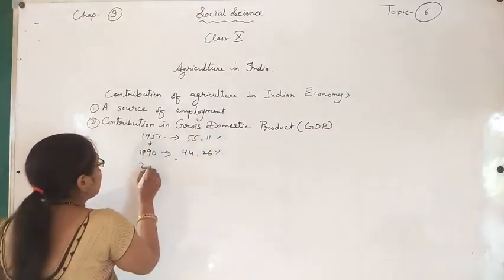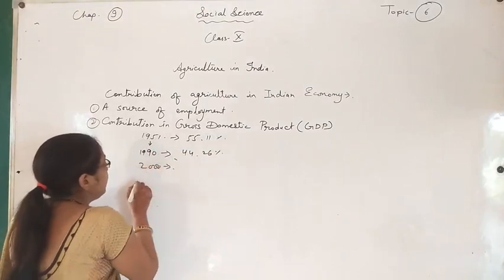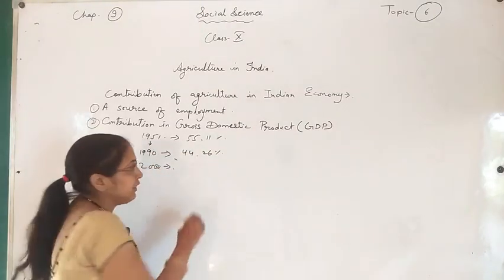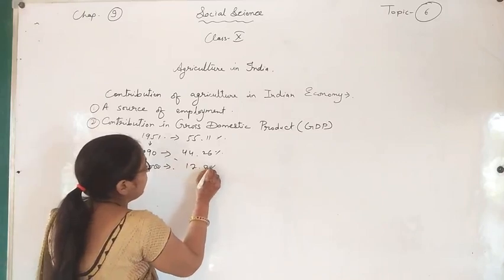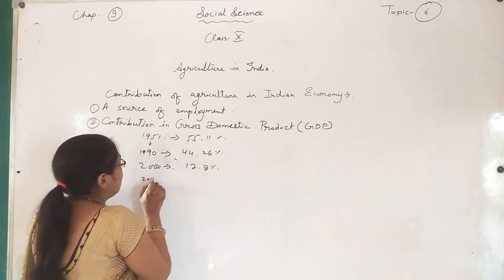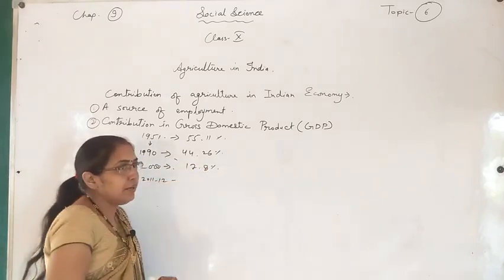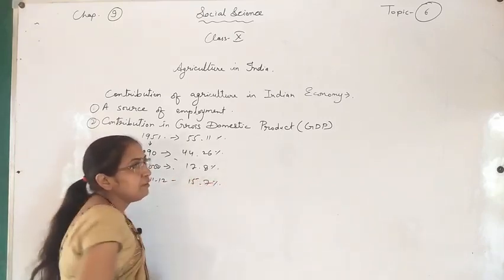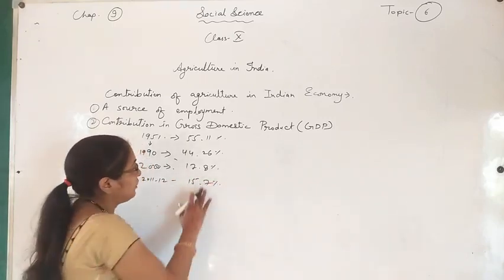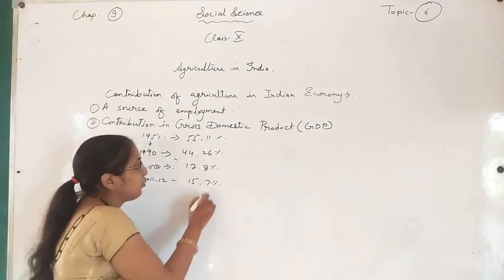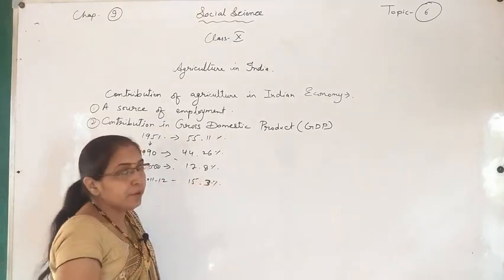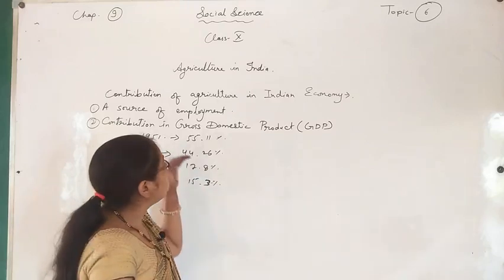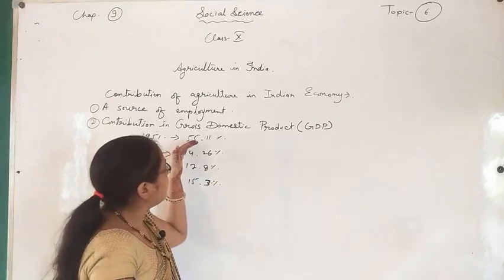Then in the year 2000, 17.8%, and in 2011-12, it is 15.3%. As we see in the graph, it is declining.